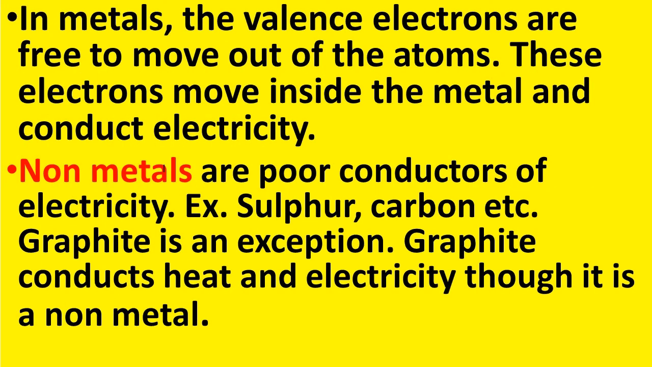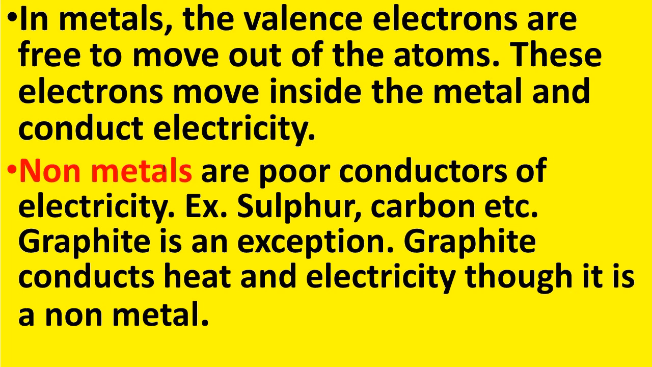What makes the metals good conductors? In metals, the valency electrons are free to move out of the atoms. Then what are valency electrons? Electrons are arranged in different shells in an atom. The electrons present in the outermost shell of an atom are known as valency electrons. In metals, these valency electrons are free to move out of the atoms. Therefore, these electrons move inside the metal and conduct electricity.